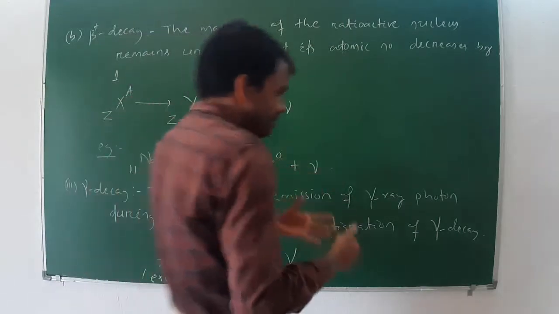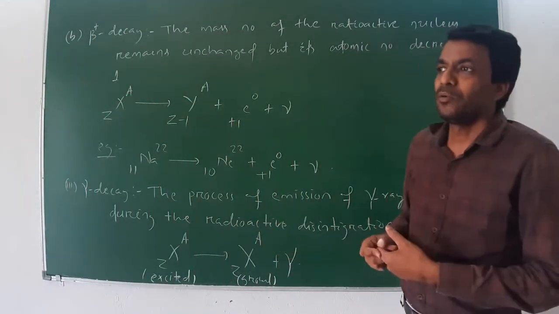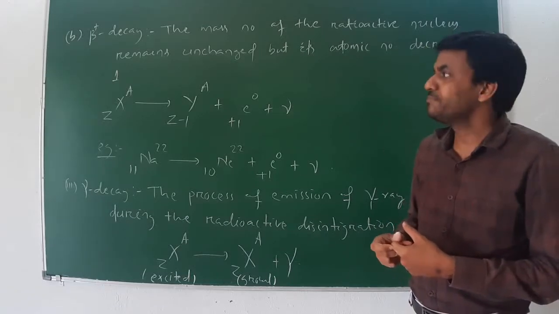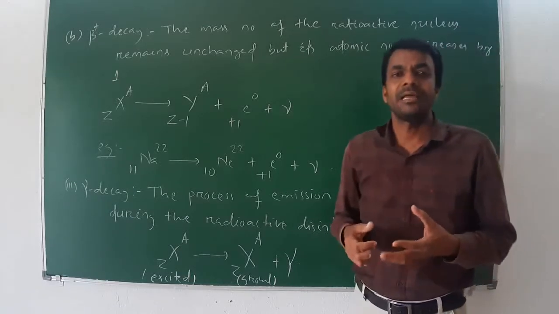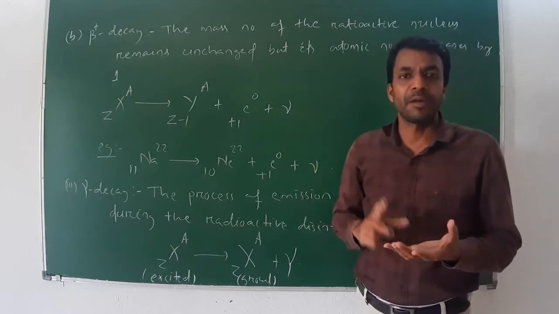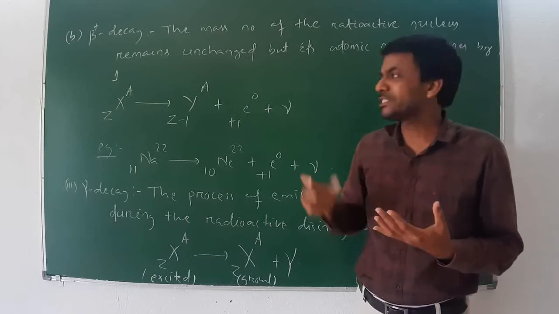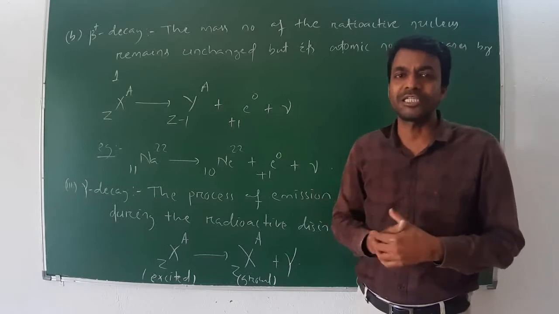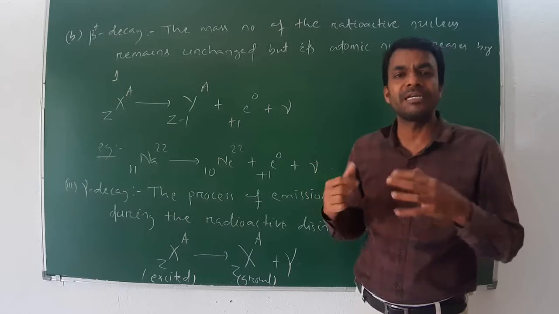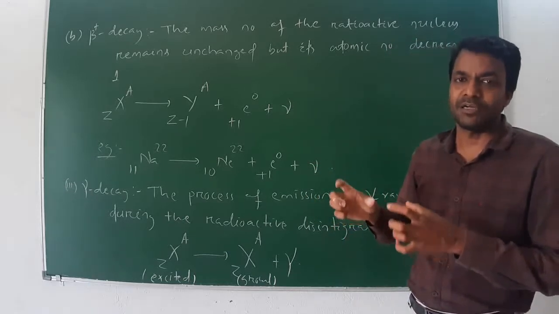Beta plus decay is defined when a radioactive nucleus emits a positron, +1 e 0. Then what happens? Its mass number remains unchanged, but its atomic number decreases by 1. This is known as beta plus decay.